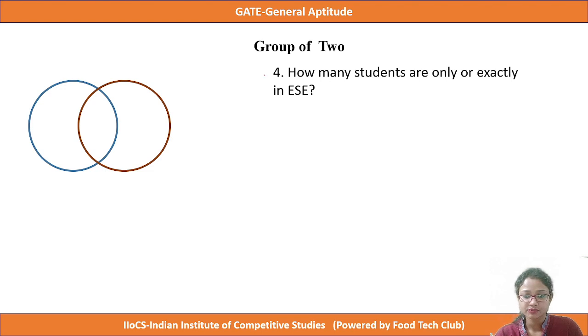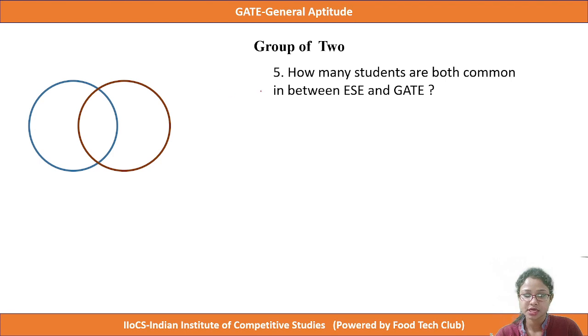If you have been asked how many students are only or exactly in ESE, it means the half moon section of this brown circle, who are not common with GATE. So the answer will be IE.